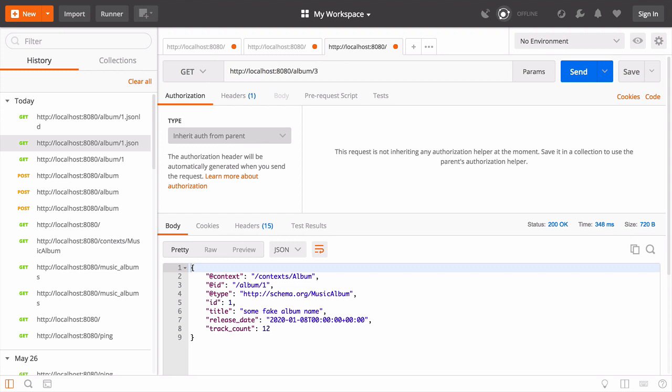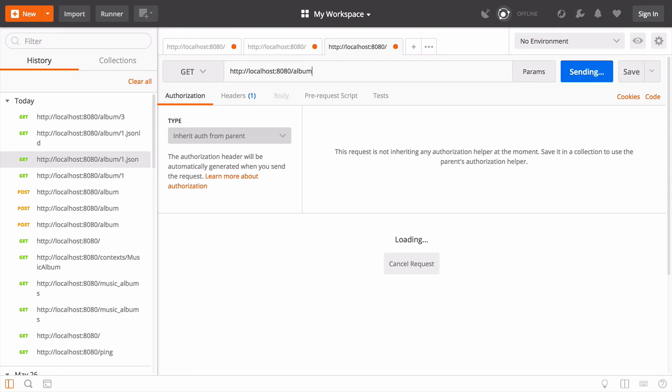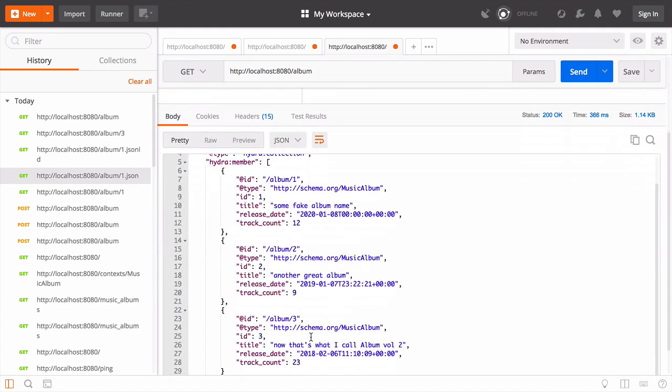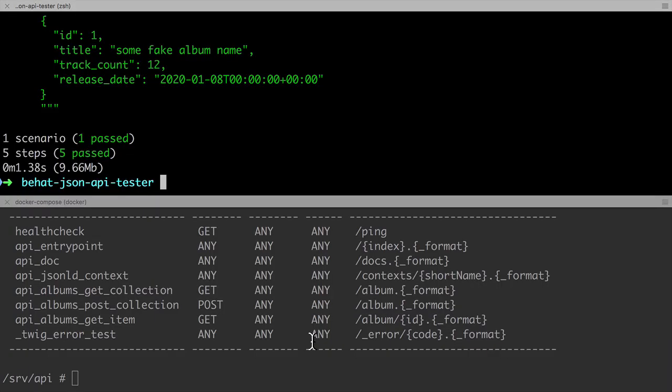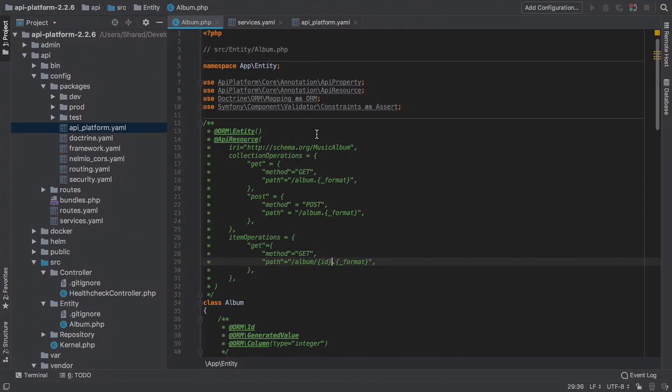Now previously we covered the get operation for a single album, for example /album/3. Now we want to be able to get back a list of all the album resources in our system. This would be a collection operation. In API platform, both get operations are mandatory. So we had to define a custom collection operation in order to get our post test to pass, and because the get collection operation is mandatory, we had to define that too.